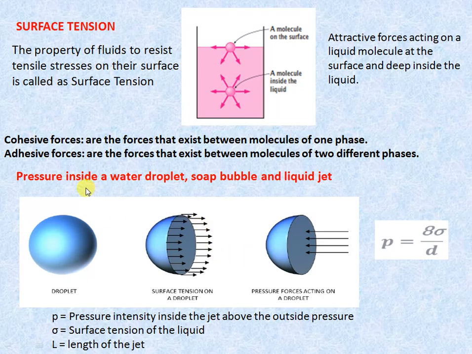The main important thing is the pressure inside a water droplet, soap bubble and liquid jet. Here you can see a droplet. The surface tension acts on the circumferential or outer surface, and the pressure force acts on the cross-section area of that droplet. We can calculate the pressure intensity using this formula: P is equal to 8 sigma by D. Here P is the pressure intensity, D is the diameter of the droplet, and sigma is the surface tension of the liquid.